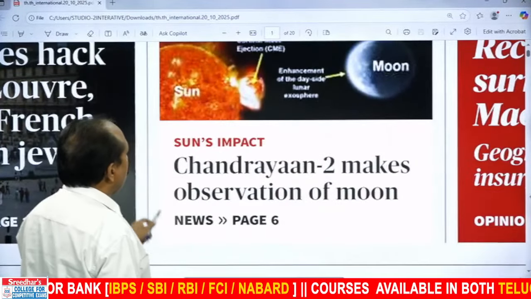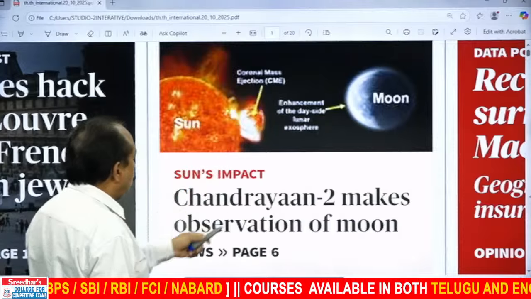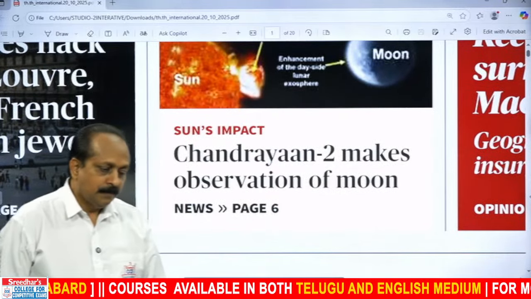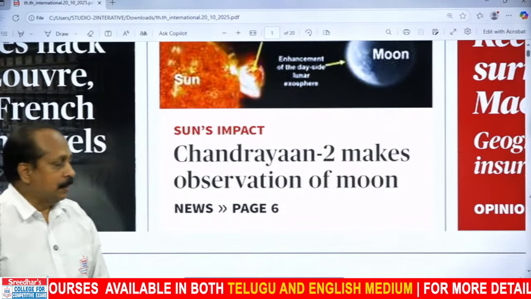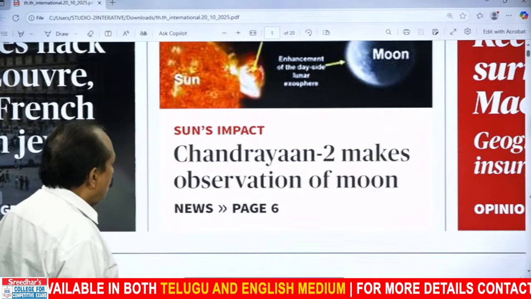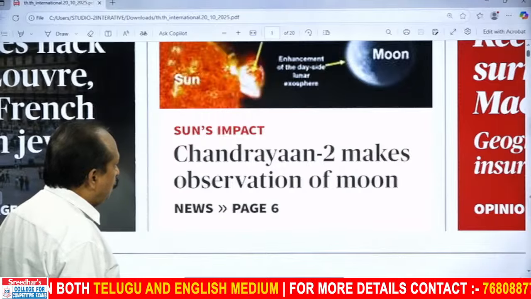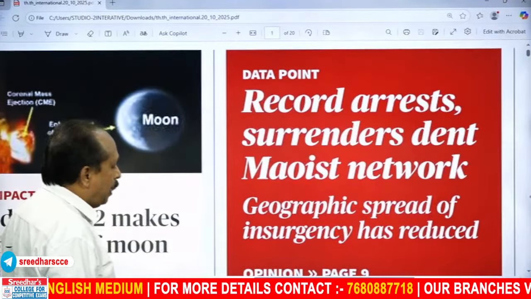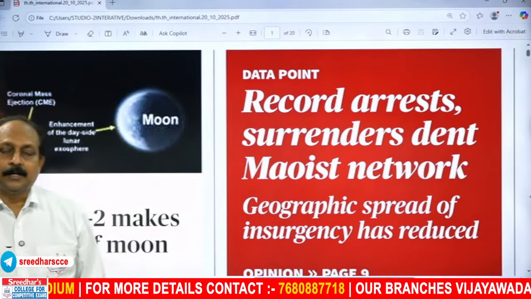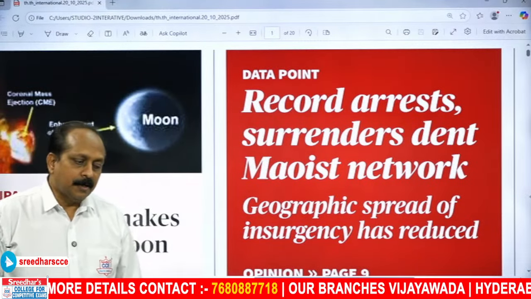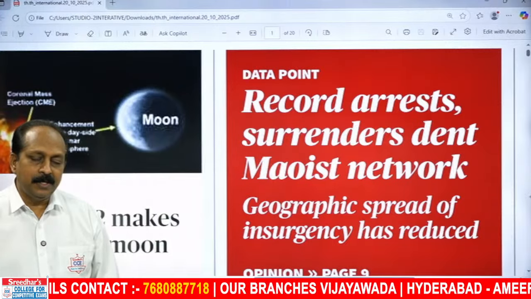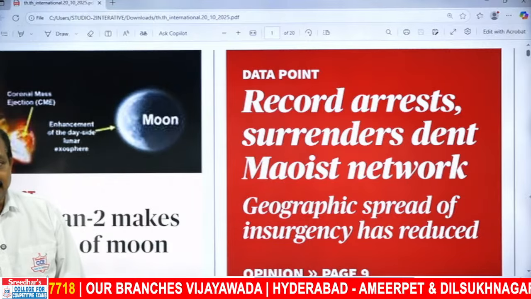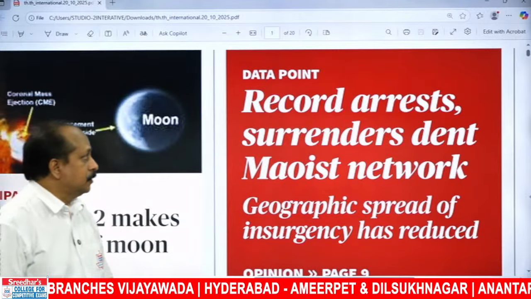Coming to astronomy, you can see sun, moon, sun's impact. Impact means effect. Effect you have to recollect. Chandrayaan 2 makes observation of moon. You have to read that because India is doing extremely well. Any article related to space technology you have to read and develop contextual awareness, lexical terms, word combinations.